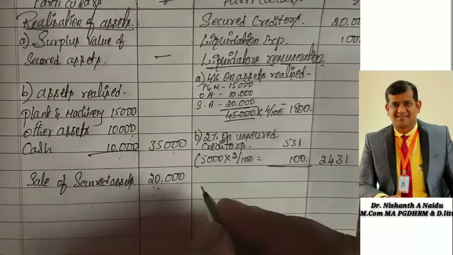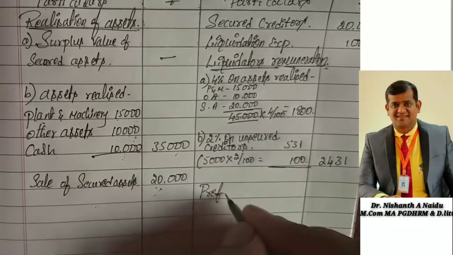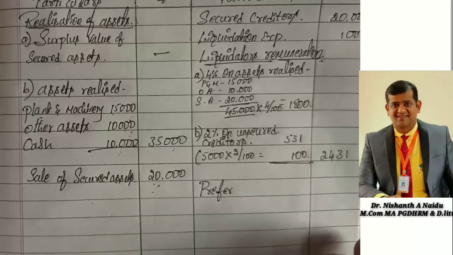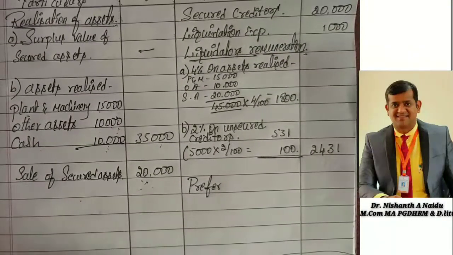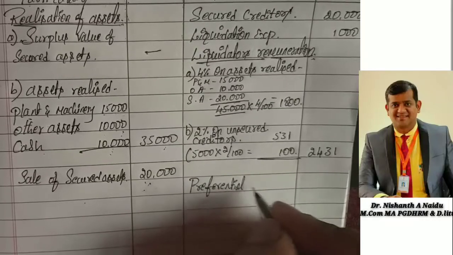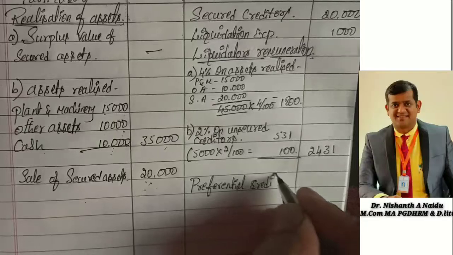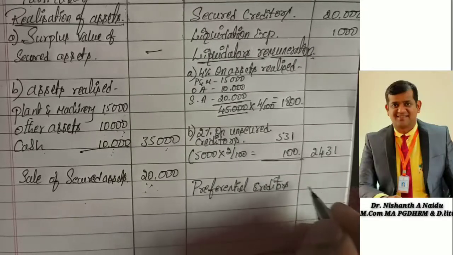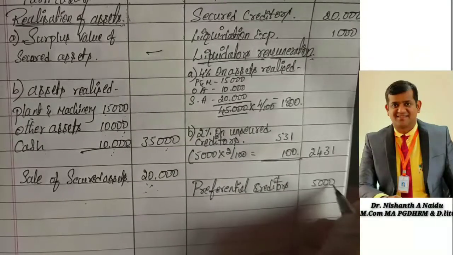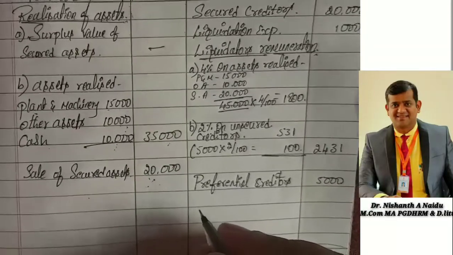Next let us pay the preferential creditors. You should not forget this, because we always pay them at the last. So now we are paying the preferential creditors. Preferential creditors, how much? 5,000 rupees. Next we have unsecured creditors at last.